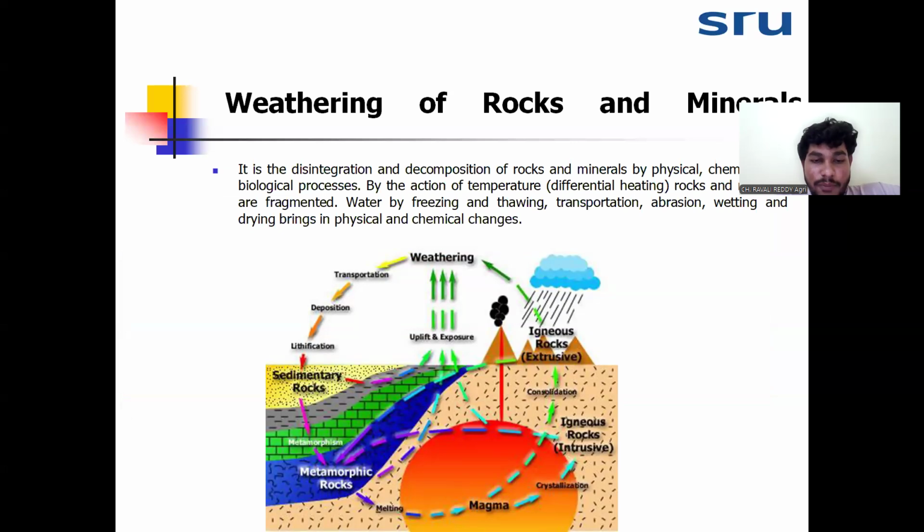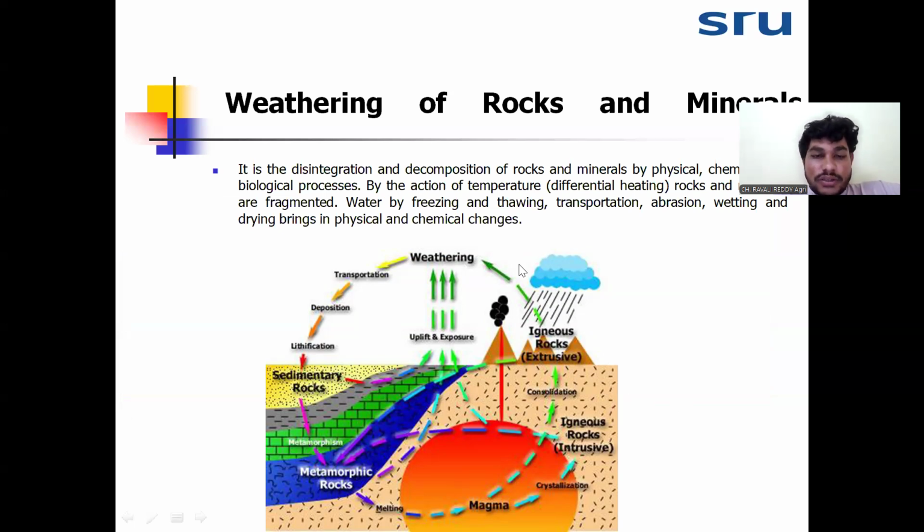Coming to the rock cycle. The rock cycle describes the formation of different rocks. In the rock cycle, the first one we are going to discuss is igneous rock. Igneous rock is developed from magma. That magma comes onto the earth surface, or sometimes stays within the earth, and develops the igneous rocks.